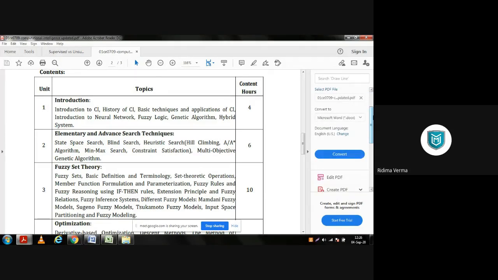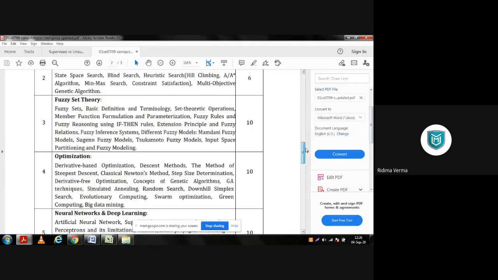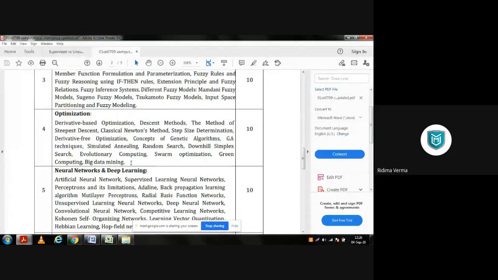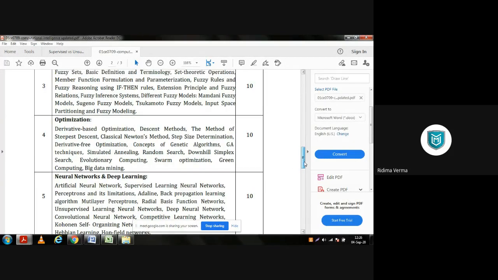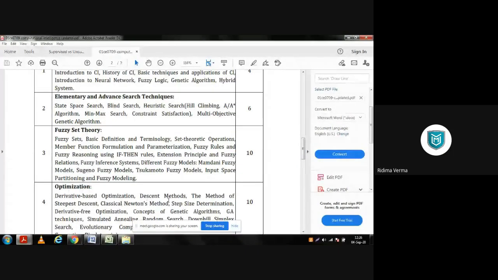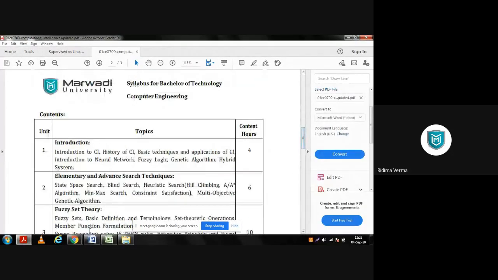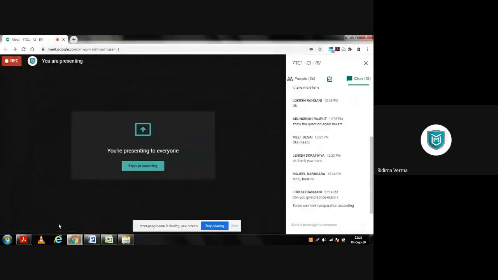But in spite of that, I have taken supervised and unsupervised learning. Okay, so we will be doing multi-objective genetic algorithm later on when we do optimization. At that time, we will study multi-objective genetic algorithm. Is that clear? Yes, ma'am. Okay, ma'am. Okay.